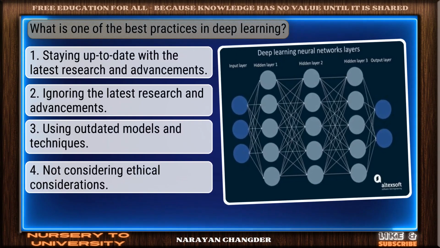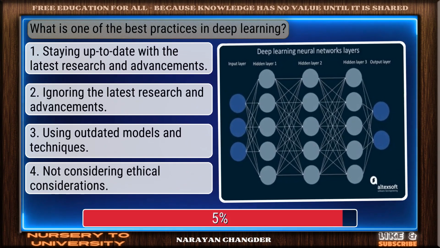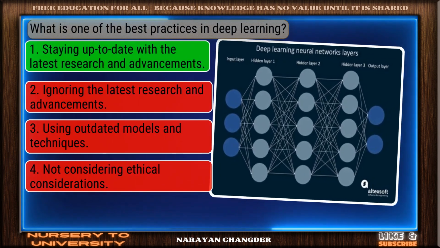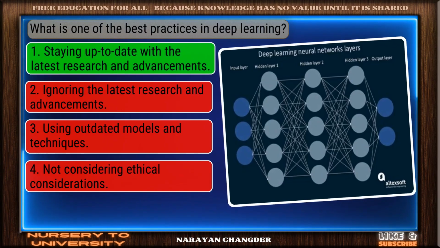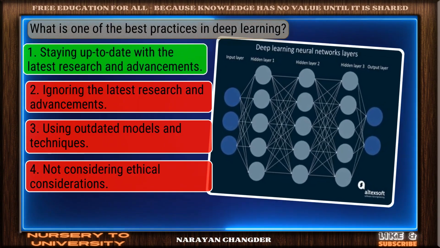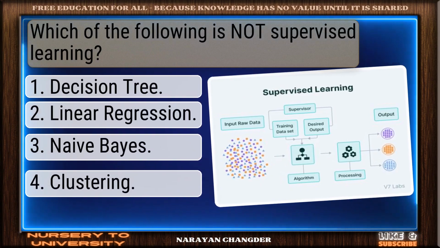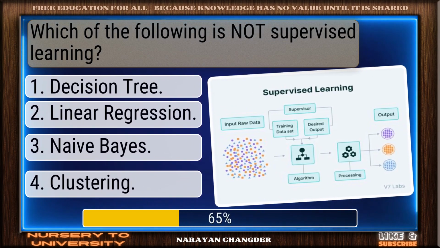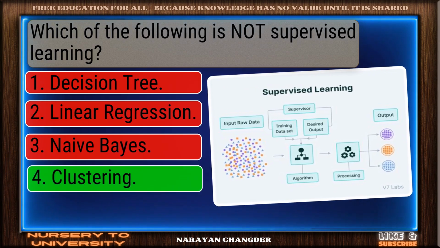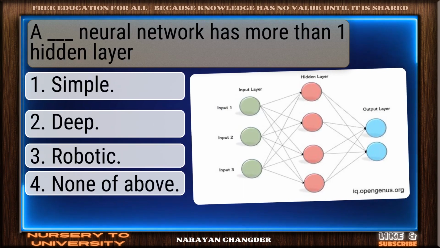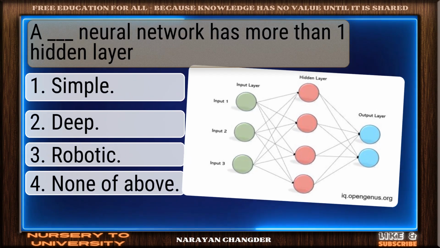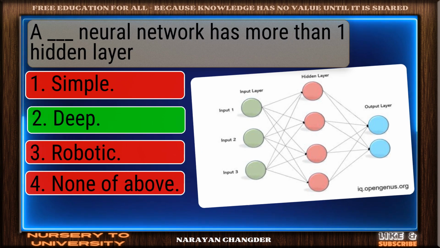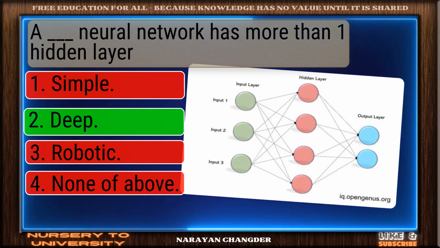Question number 41. What is one of the best practices in deep learning? Strong choice. Staying up to date with the latest research and advancements is the right answer. Question number 42. Which of the following is not supervised learning? Smart move. Clustering is an accurate answer. Question number 43. A dash neural network has more than one hidden layer. Perfect. Deep is the correct choice.